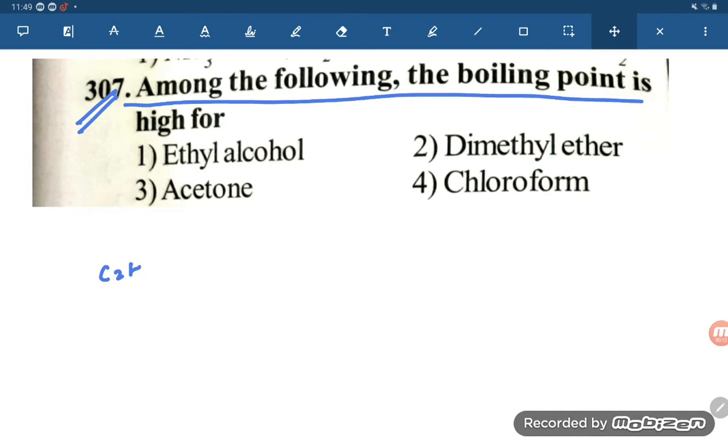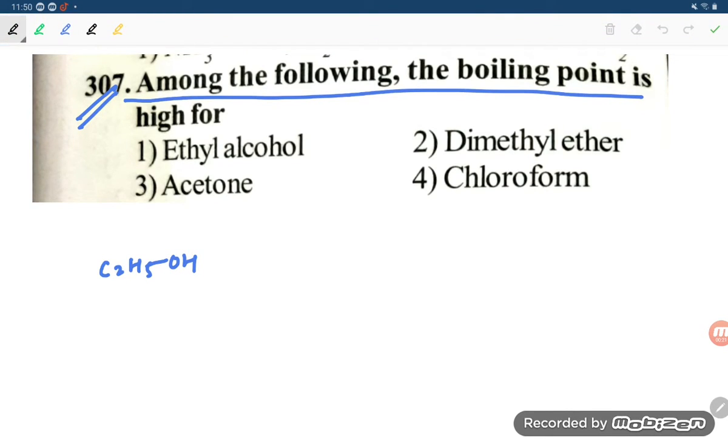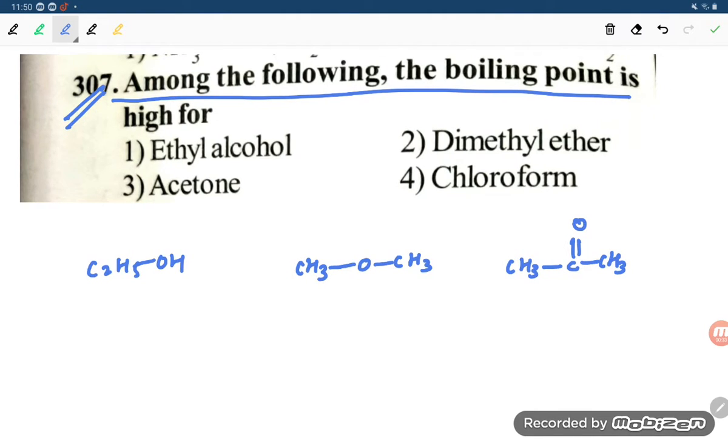First one is ethyl alcohol, C2H5OH. Second one is dimethyl ether, not diethyl. So what is a methyl group, student? Methyl group is CH3. The third option is acetone, CH3 C double bond O CH3, and the last one is chloroform. Chloroform formula is CHCl3, right, students? So this is option A, this is B, this is C, and this one is the D option.